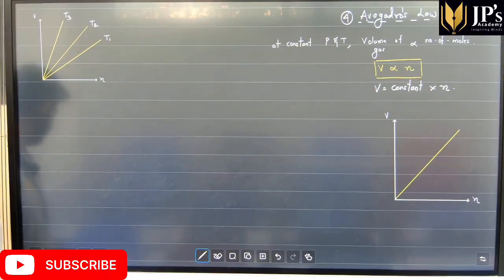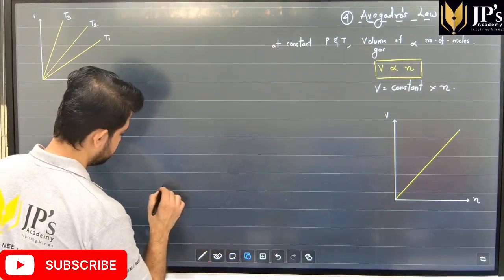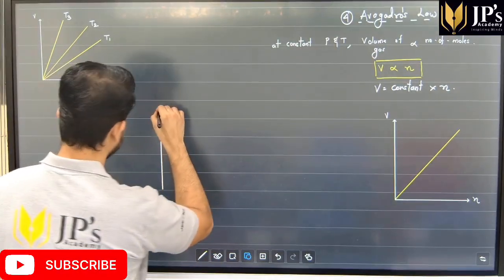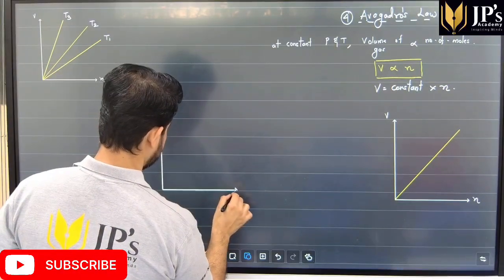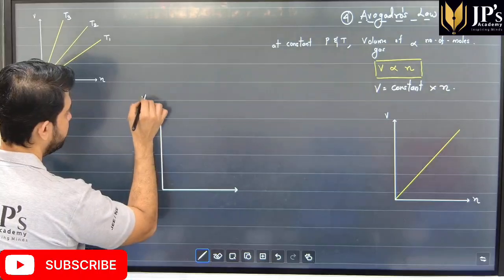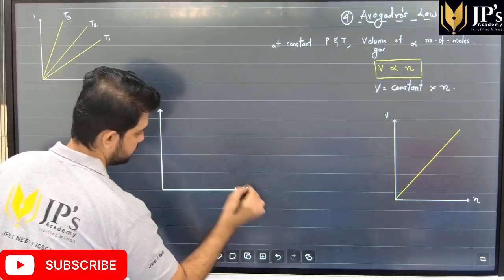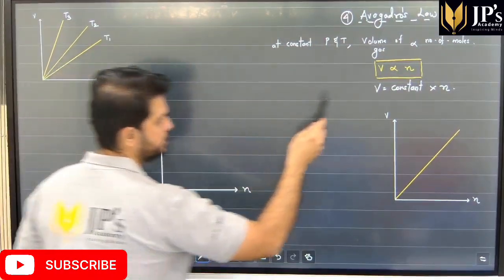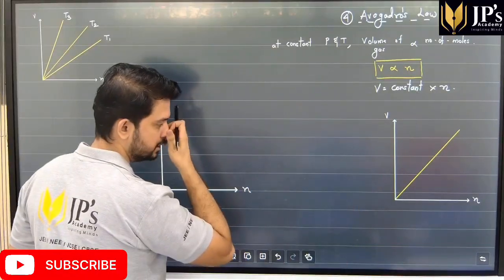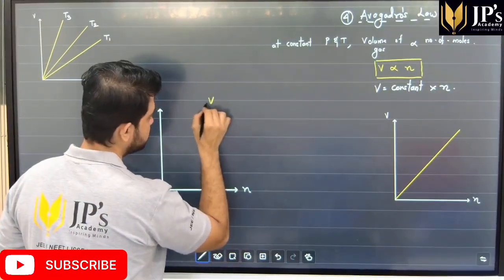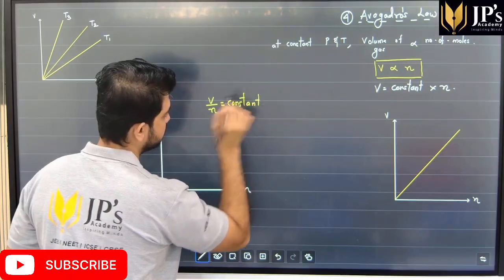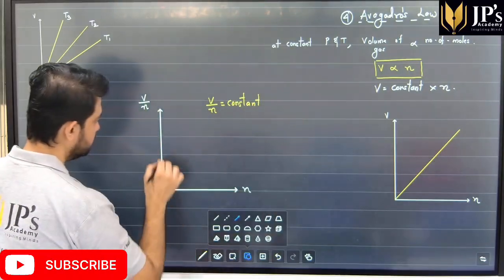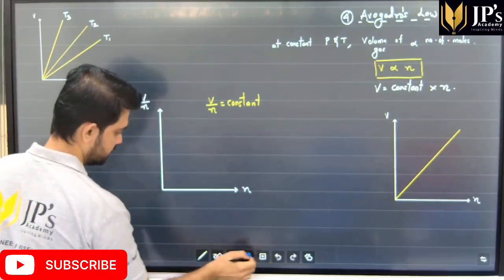Sure, let's try one more plot, students. If I want to plot V by N versus N. We know that, students, if V is constant times number of moles, V by N will also be a constant. And since V by N is a constant, the plot would look like this.